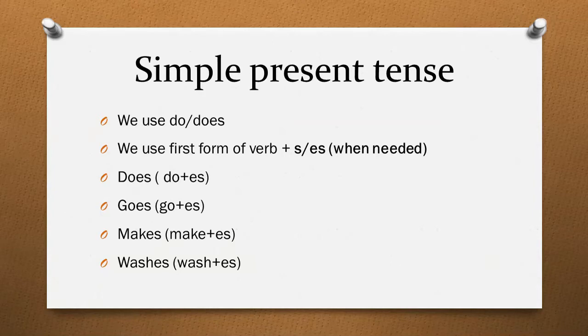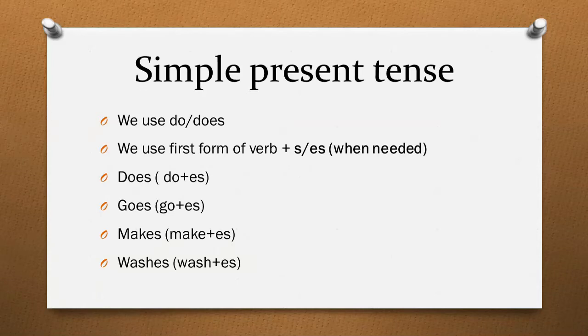Do is a verb. It means an act of doing something. And when we use it in our daily conversation or in our daily routine work, we use does, do plus es. Go is the act of going. Go is the first form of the verb and we add es to it. It goes. Make plus es, makes. First form of verb make and then we add es. It goes like makes. Wash goes washes.